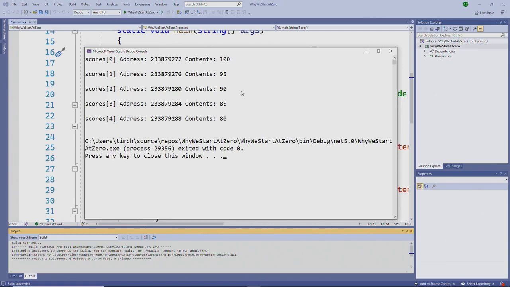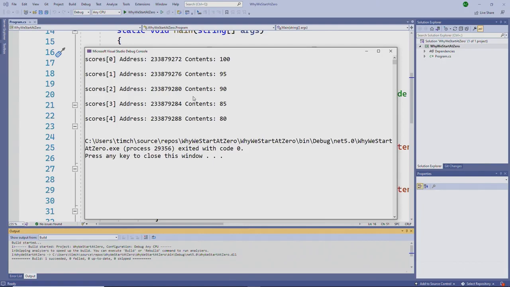So let's talk about why we actually start at 0. As you can see, scores 0 starts at the memory location that has this big long number but ends in 72, and then scores 1 starts at the memory location that ends in 76, and then scores 2 starts at the memory location that ends with 80, and so on. Why does this help us explain why we start at 0? It helps us because you can see each of these go up by 4, and we know in C# that the int data type takes 4 bytes. So each element of the array takes 4 bytes. That's no surprise at all.